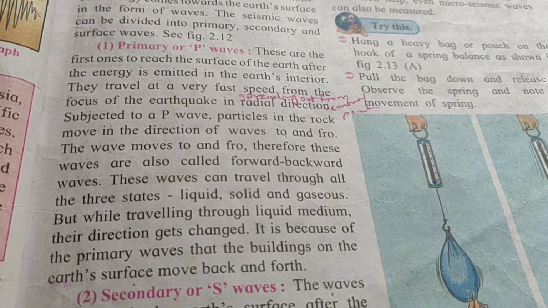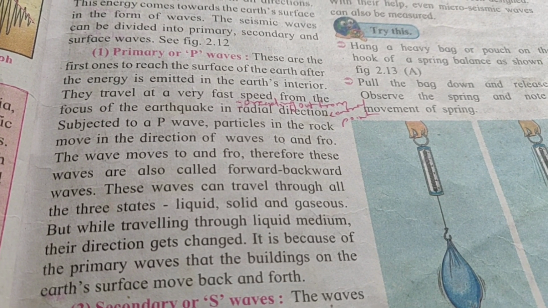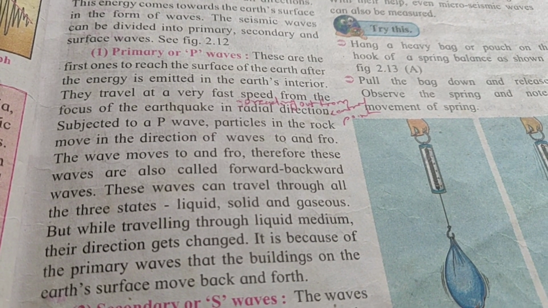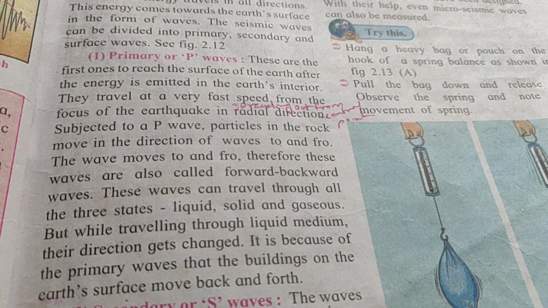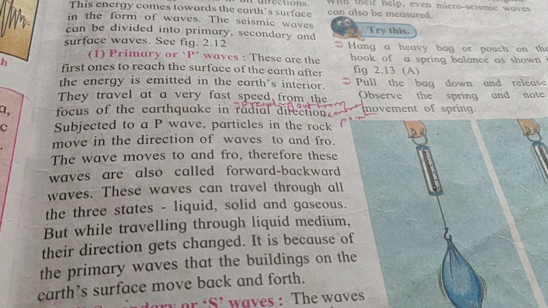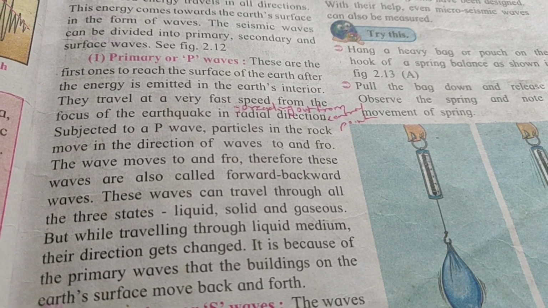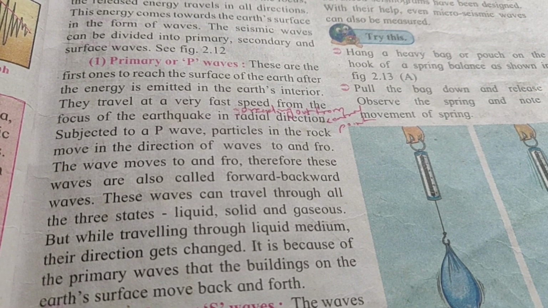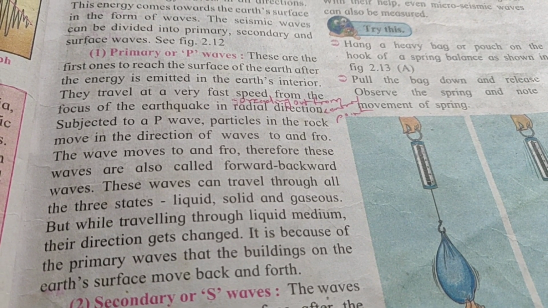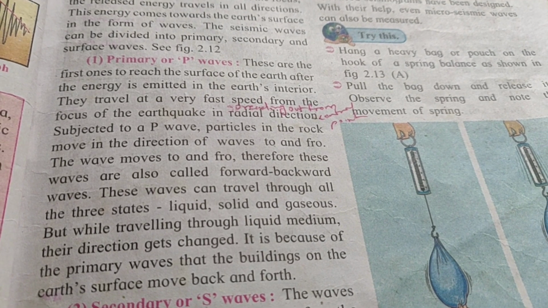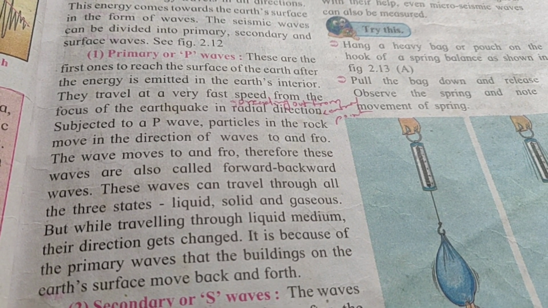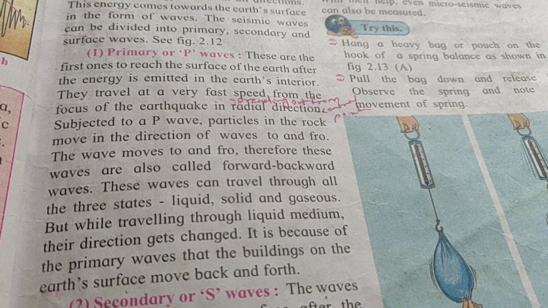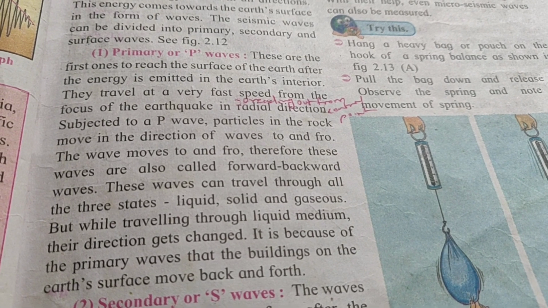These waves can travel through all three states: liquid, solid and gaseous. But while traveling through a liquid medium, their direction gets changed. It is because of the primary waves that buildings on the Earth's surface move backward and forward. Because of the effect of the primary waves, at the time of an earthquake the buildings move in the backward and forward direction.